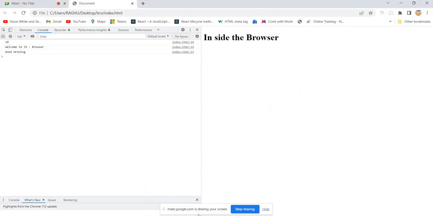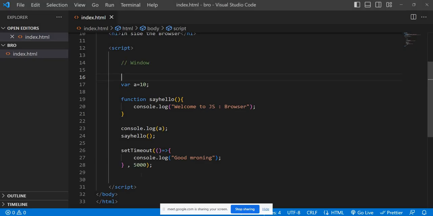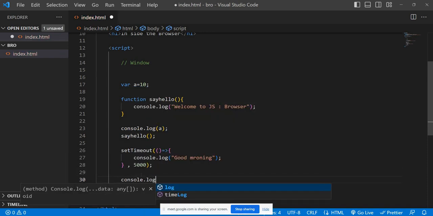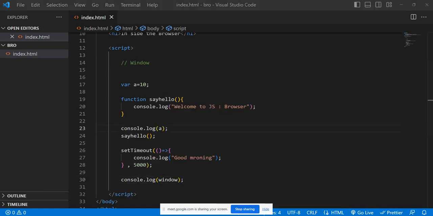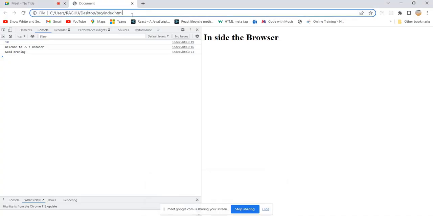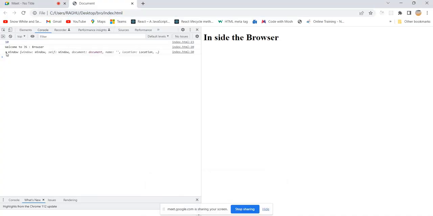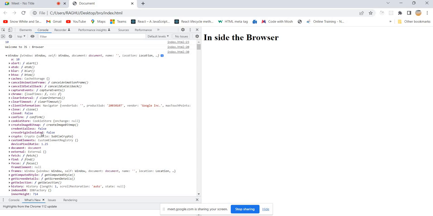Here, let me write console.log of window. Let's save it. Just refresh. If you see, this is a very big object.